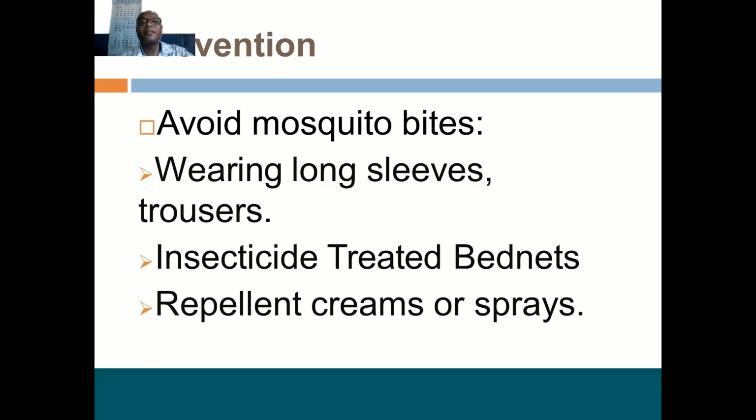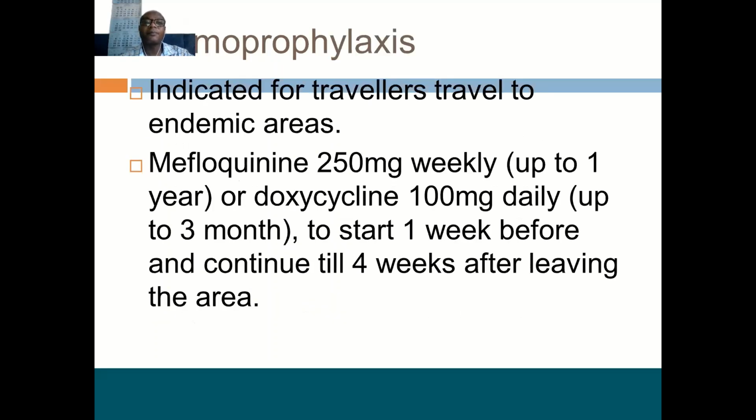Avoid mosquito bites. This is the best way to prevent malaria. Wear long trousers and long sleeves, use insecticide-treated nets, and repellents, which are the best way to prevent malaria. Sometimes chemoprevention can also be used. For example, pregnant mothers have to be given sulfadoxine drugs, and people who are traveling to places with malaria can also be given drugs to prevent malaria in those areas. Children and people with sickle cell disease are also given antimalarial prophylaxis.